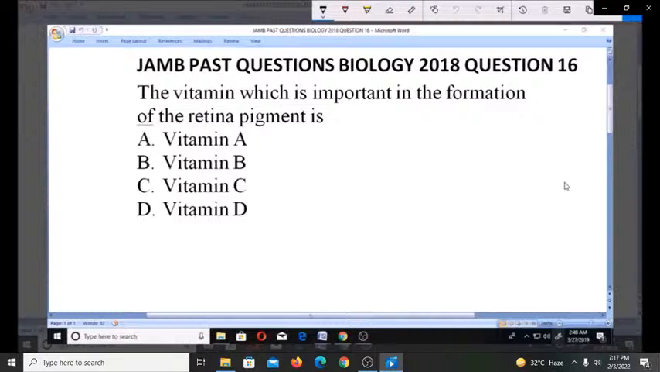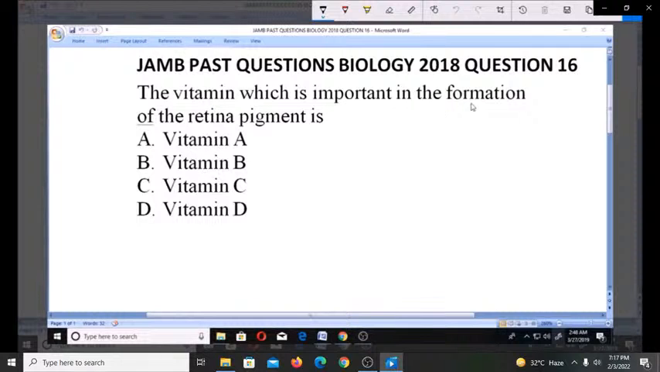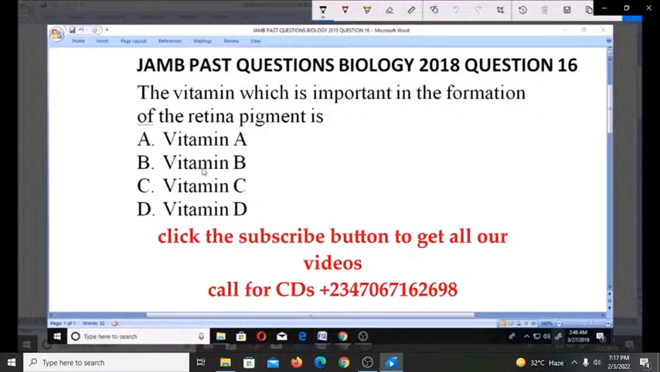Let's look at these JAMB past questions, Biology 2018, question number 16. The vitamin which is important in the formation of the retina pigment is A. Vitamin A, B. Vitamin B, C. Vitamin C, D. Vitamin D.